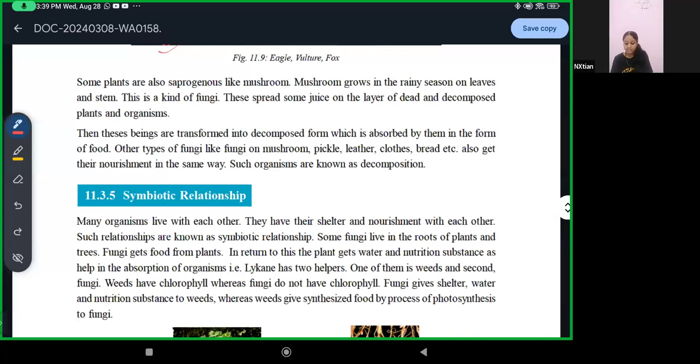Other types of fungi, like fungi on pickle, leather, clothes, bread, etc., also get their nourishment in the same way. Such organisms are also known as decomposers. Such type of nutrition is known as decomposition. Okay, so